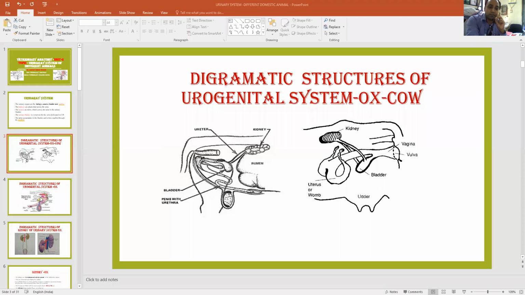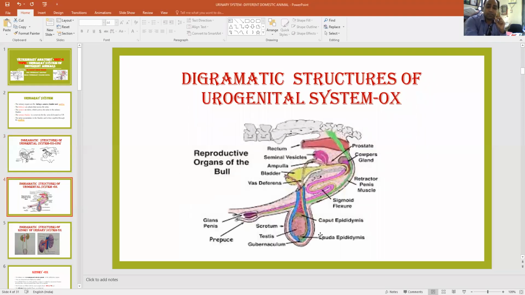You see here in this slide, this is also the urogenital tract, which contains both the urinary and genital systems of the male. This is the urinary bladder, in yellow color, where the two ureters join, and the kidney is located here. The urinary bladder finally converts into a tubular part. The yellow color is the urethra. From here to here is the pelvic urethra, and this is the penile urethra of the male reproductive tract.